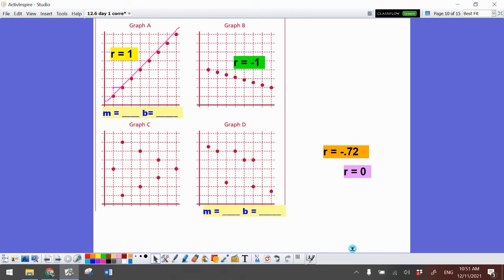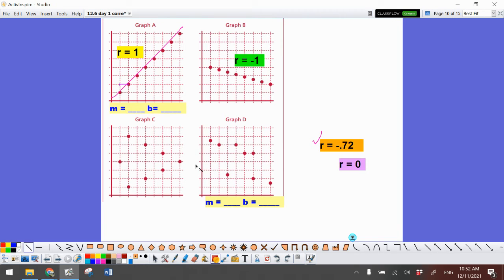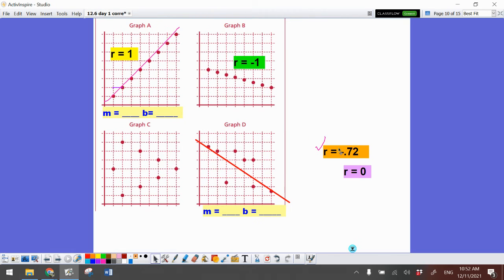Now, which one of these two is going to be my negative 0.72? Well, which one has a more negative relationship? Which one can I draw a line of best fit that is going to be negative? If I draw a line of best fit on that one, it probably runs right through here. So the negative 0.72 is here.